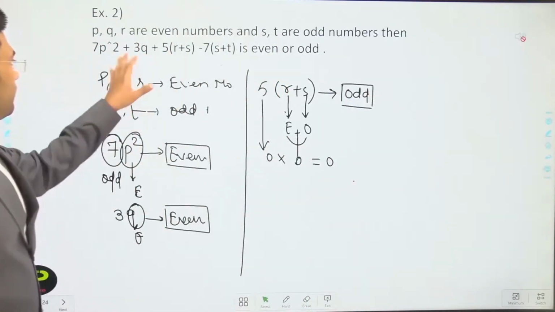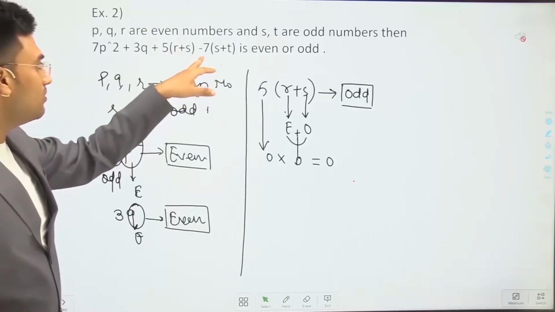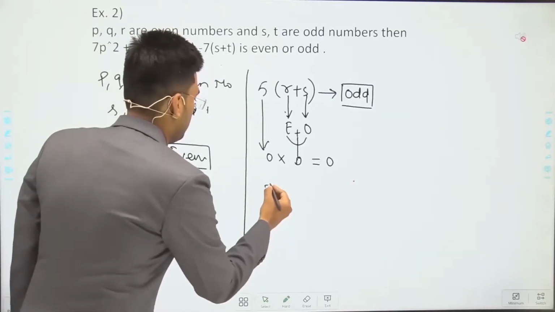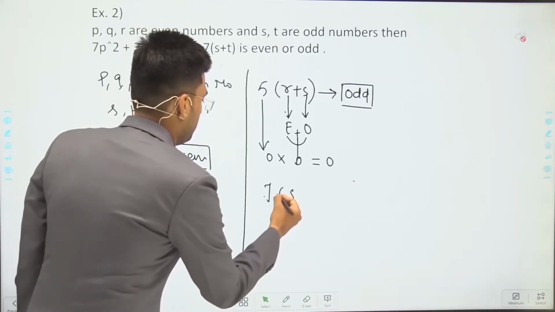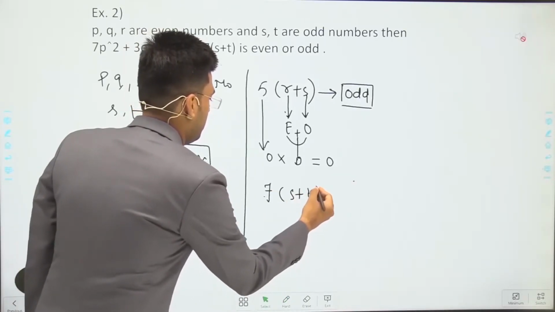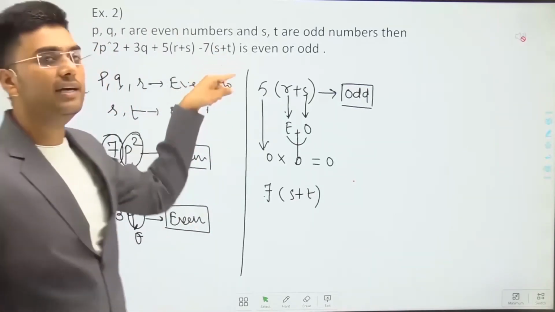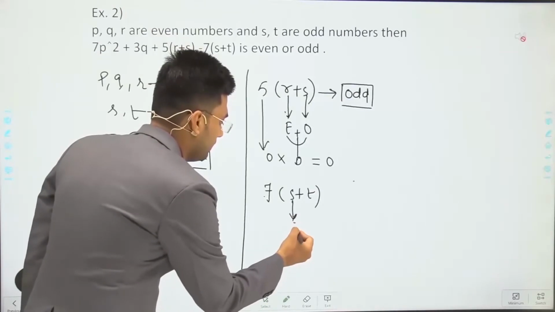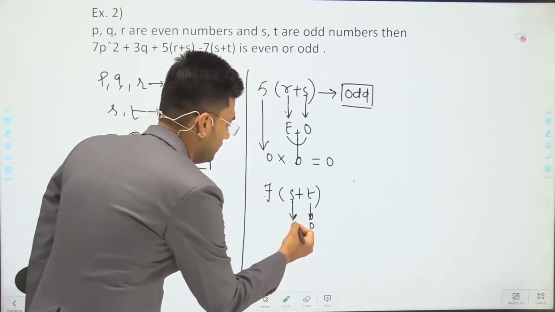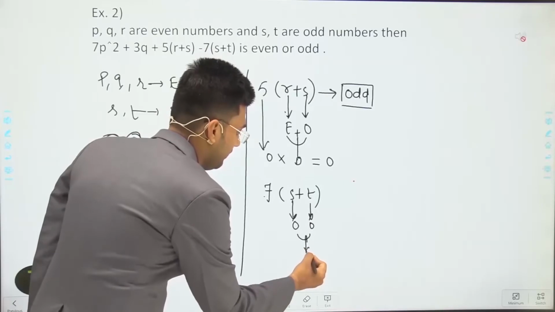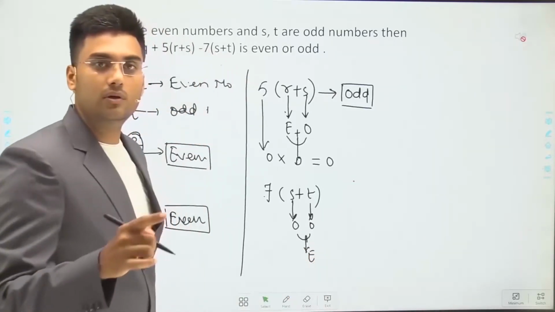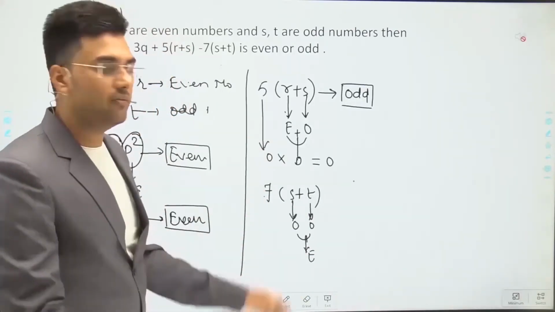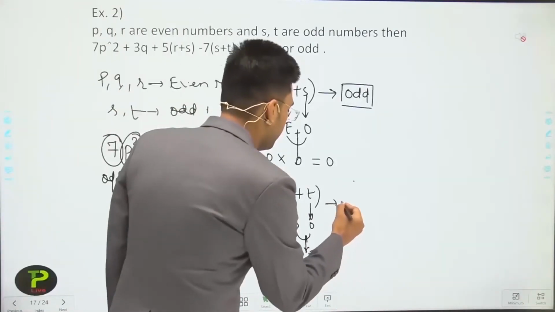Okay, we check these 3 numbers. Now the next is 7s plus t. S and t are odd numbers. Odd plus odd gives an even number, and an even number multiplied by odd or any number, we will get an even number again.